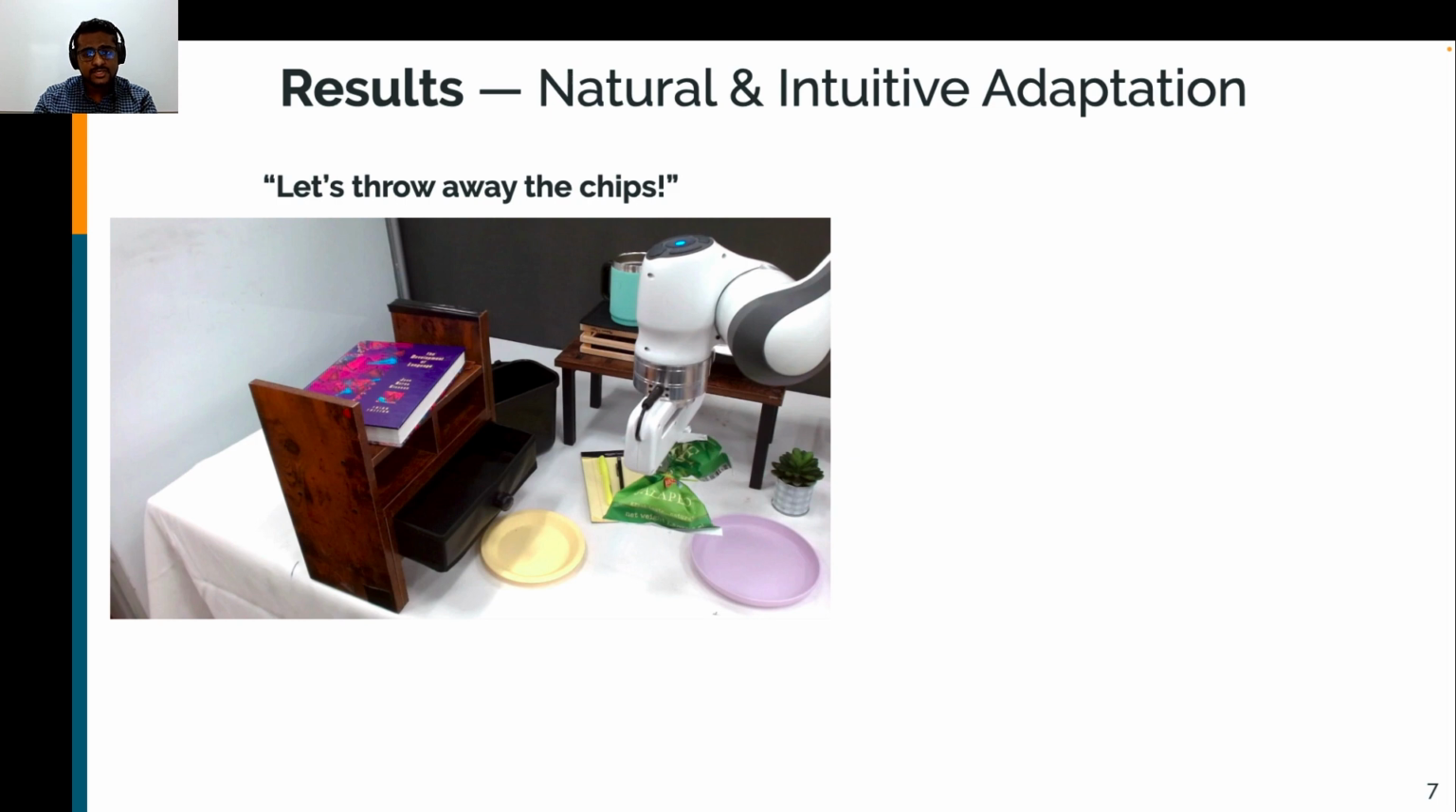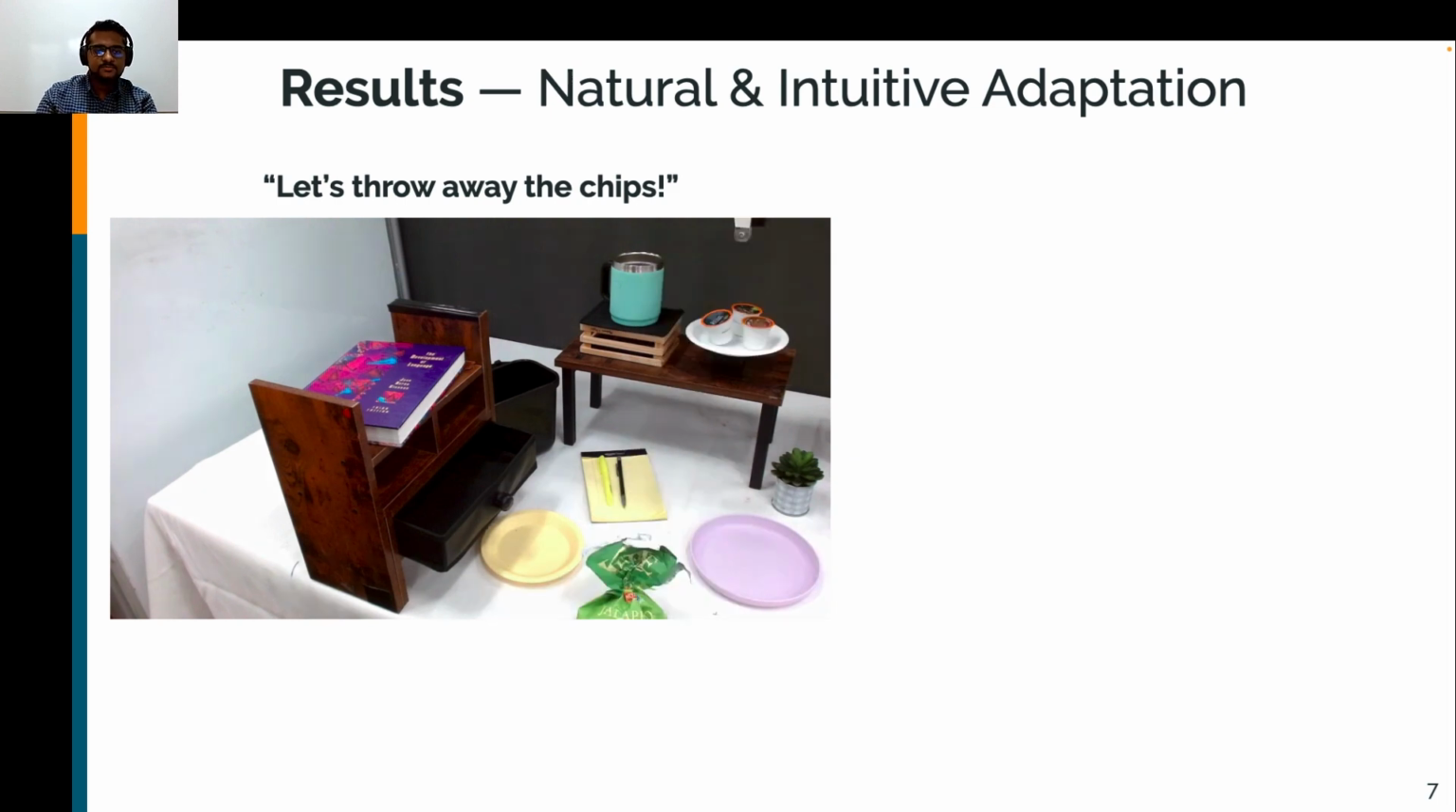Here's what LILAC looks like and sounds like in practice. Let's throw in chips.